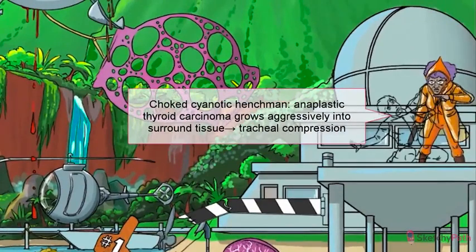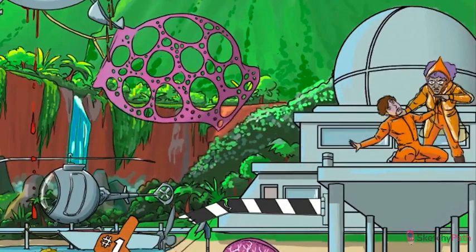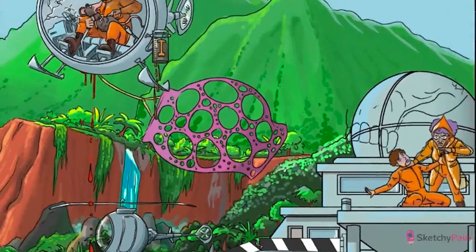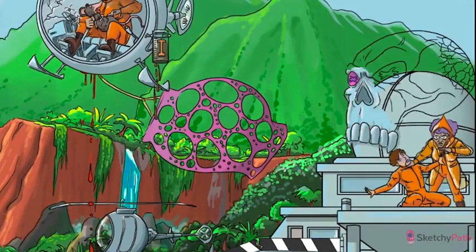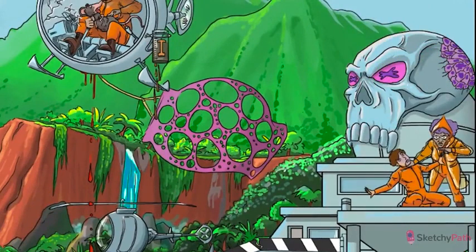As I said, this cancer is quite aggressive. It often invades local neck structures and can even lead to compression of the trachea, which I'm sure that guy is feeling right about now. Under the microscope, anaplastic carcinoma often invades and extends past the thyroid capsule. They have poorly differentiated cells, hence the name anaplastic, which range from large and pleomorphic to spindle-shaped, depicted by all those weird cell shapes formed by the cracks in the skull base. You'll also find many mitotic figures and areas of necrosis.